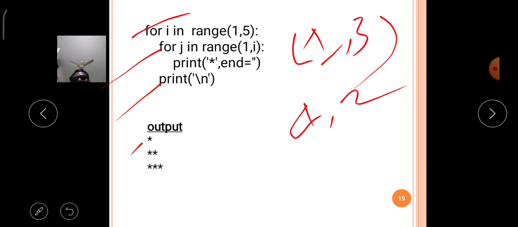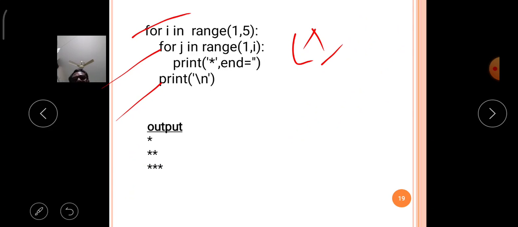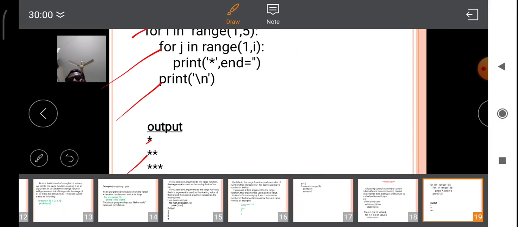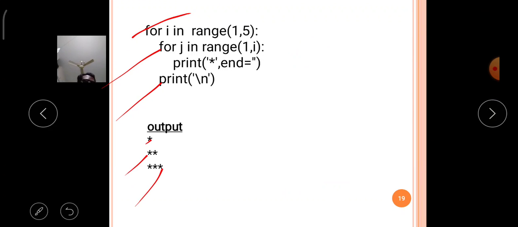Similarly it will print 3 stars in the third line. Like that the for loop is executed. The for loop contains internally one more for loop, and that is called the nested for loop concept.